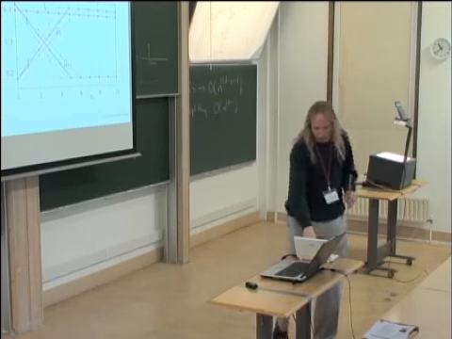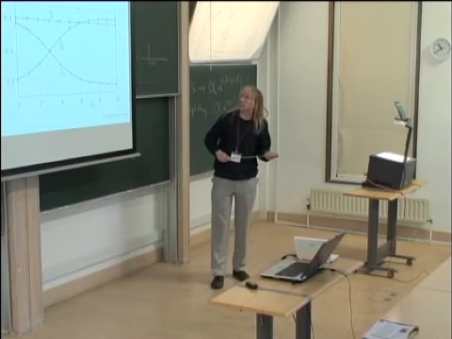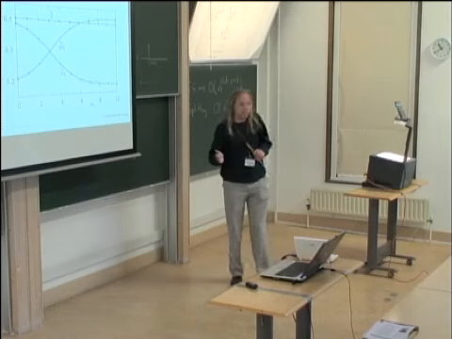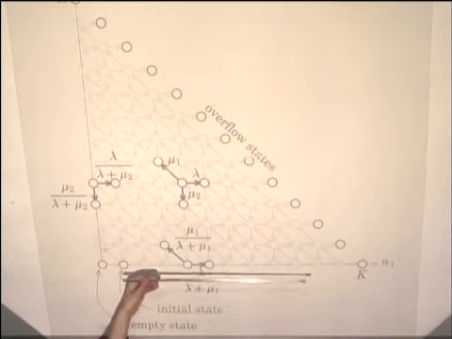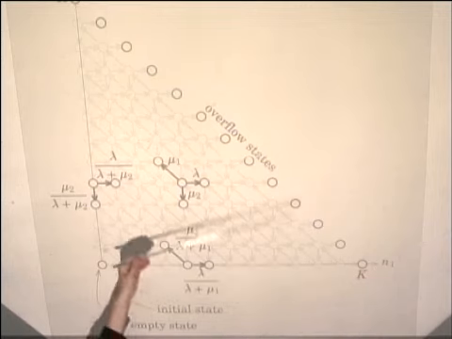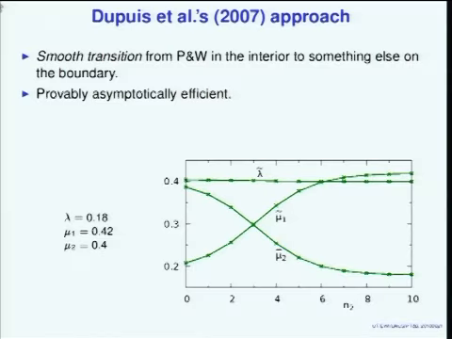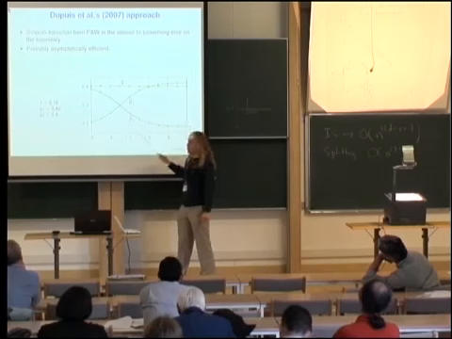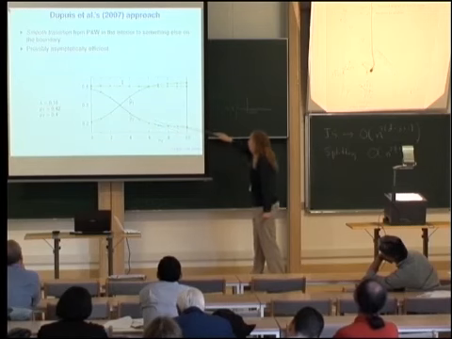Then there's another change of measure, the one that was derived by Dupuis, Sezer and Wang in 2007. There's a whole background behind how they derived it, but in the end effect they also have a change of measure which gradually changes from one thing on this problematic boundary to something else in the interior. There's a whole bit of math in between, but if you make a plot of it, it turns out to be some kind of smooth function showing, say, the new service rate at the second queue gradually changing from one value at the boundary to another value in the interior.